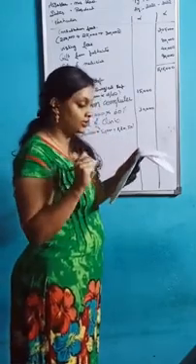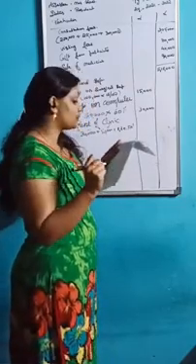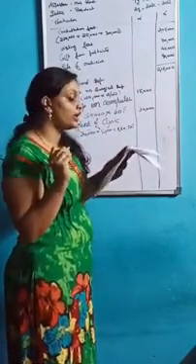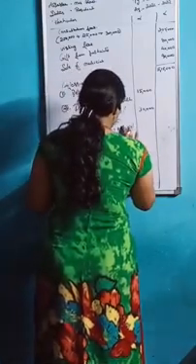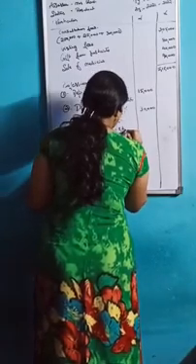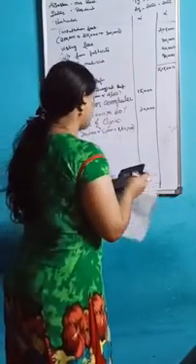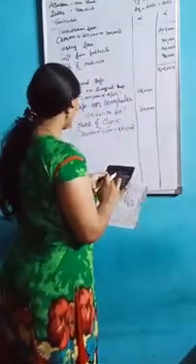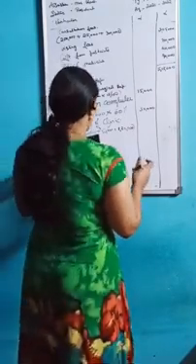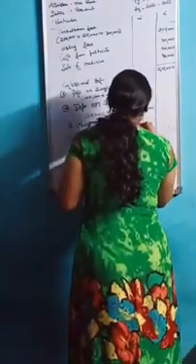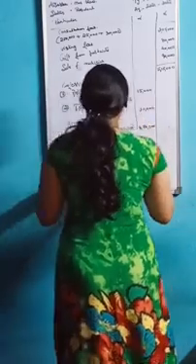Next, 2019 to 20 we have taken 50,000. And the next one, 2020 to 21, we have taken 1,20,000. Okay, you should add. So 30,000 plus 50,000 plus 1,20,000, you will get 2,00,000. So here we will write 2,00,000.